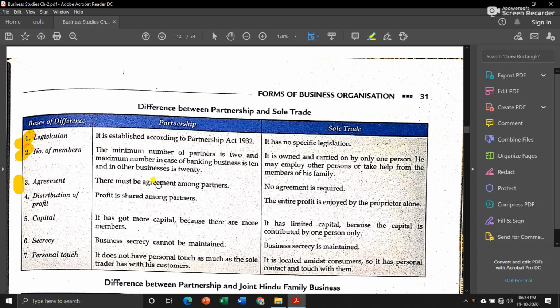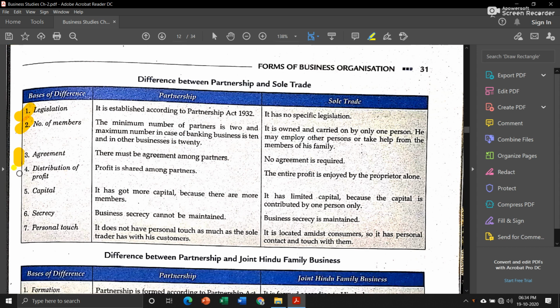Then agreement. There must be an agreement among partners, but in case of sole trade an agreement is not required. Then distribution of profits. Profits are shared among the partners, but in case of sole trade the entire profit is enjoyed by the proprietor only. Capital. Compared to sole trade, partnerships have more capital, but in sole trade the owner is the only one bringing the capital, so the capital amount is limited.